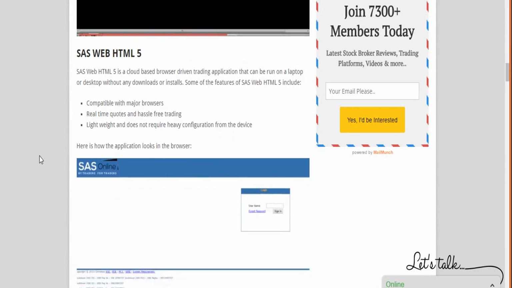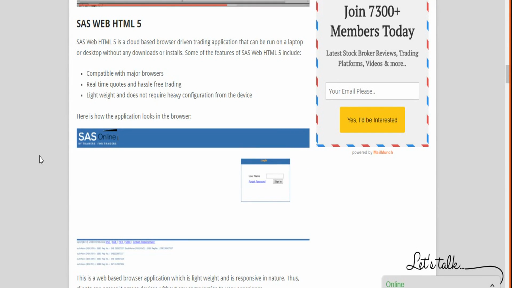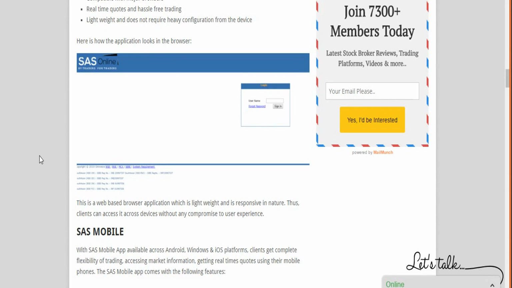Then when it comes to the browser-based application, this is again a web-based application. You don't need to download or install anything. It is pretty much compatible with all kinds of browsers, be it Chrome, Firefox, Internet Explorer or Safari. It's very lightweight, so it doesn't require a high configuration. Whether you're using it on your mobile, your tab, or your desktop or laptop, the basic configuration will do good for the overall working of this application.